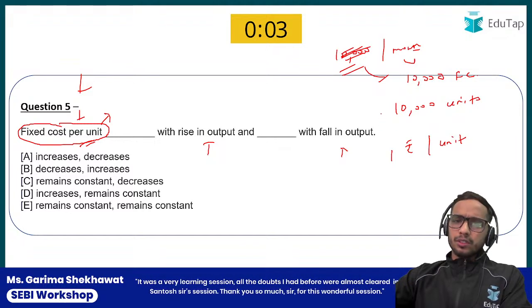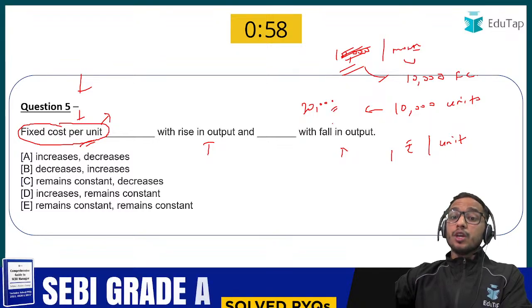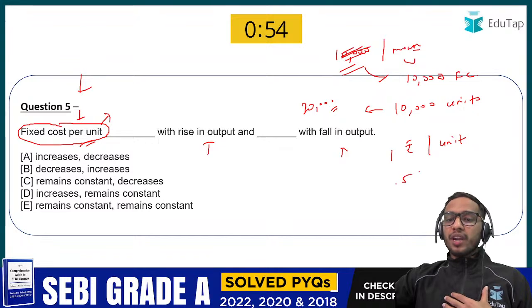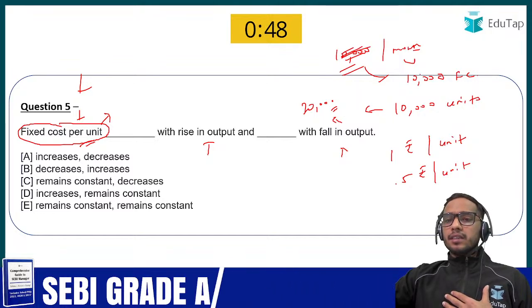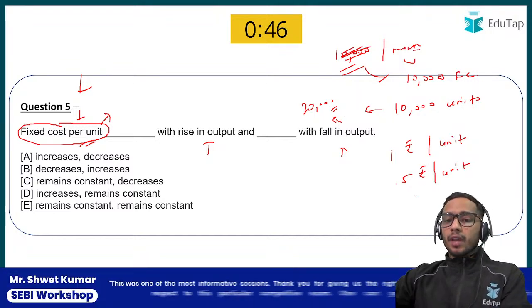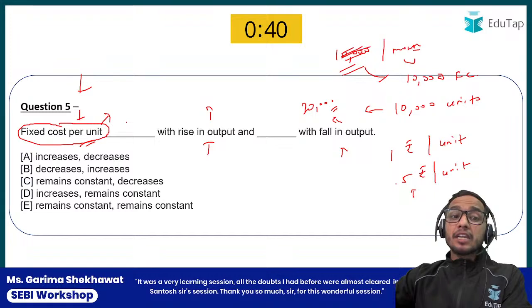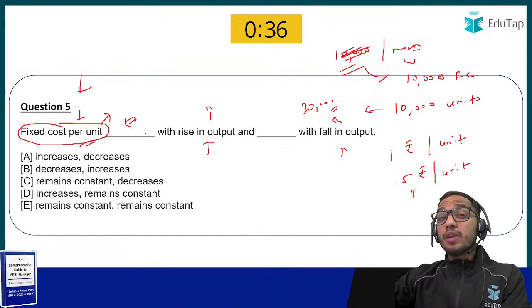Now suppose I am going to make 20,000 units. So now my fixed cost per unit would be 0.5 rupees, isn't it? Because units are increased. When I divide this 10,000 by 20,000, I will get 0.5 rupees per unit. So with the rise in output, my fixed cost per unit is decreasing.